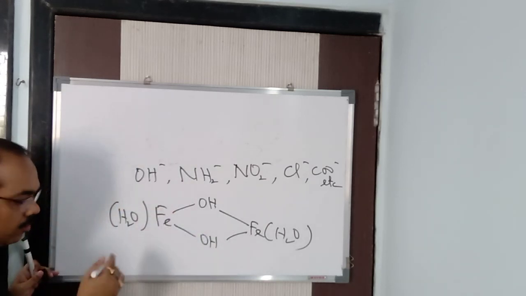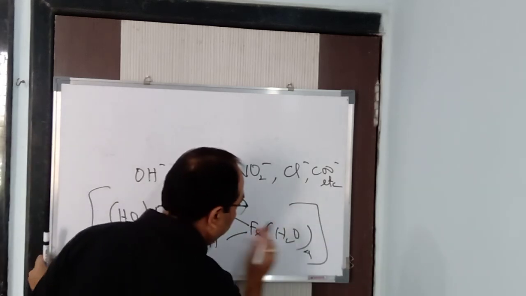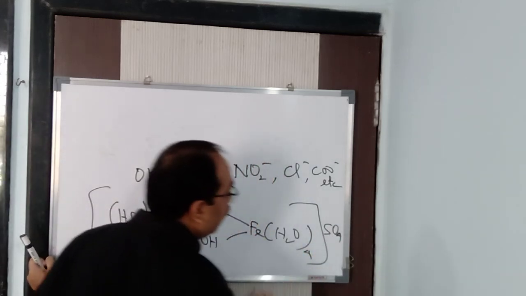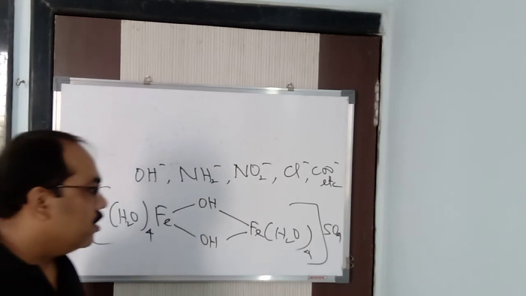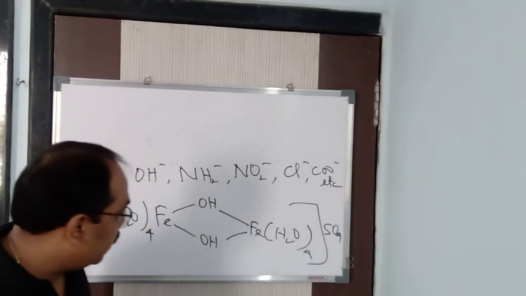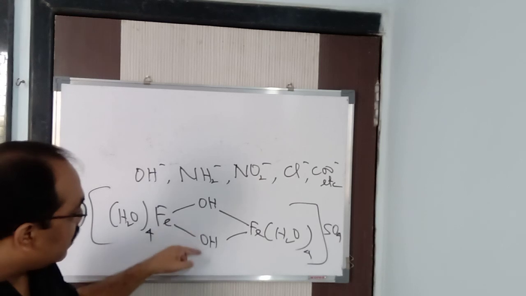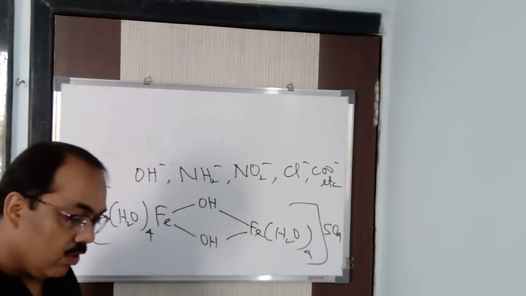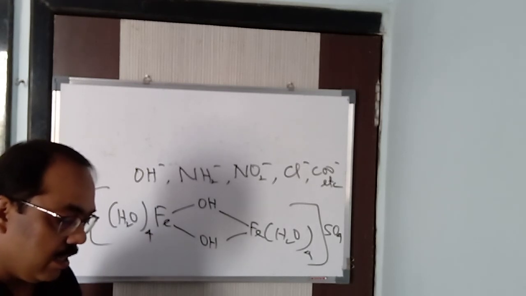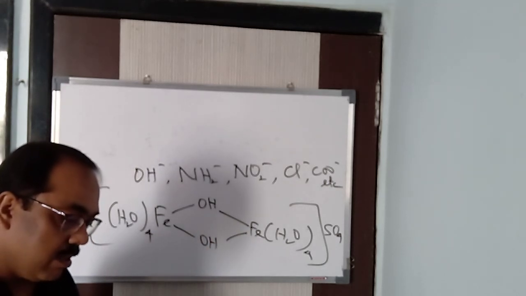Now if you ask me the complete formula of it, what is that? Let us put 4, 4, and here we can put SO4. Clear? So this particular compound you will be getting here. Here this particular one acts as a bridging ligand. Just an example I gave you. It's a monodentate ligand which can attach simultaneously to more than one metal ion. It can be attached to more than one metal ion, so it is said to be a bridging ligand.